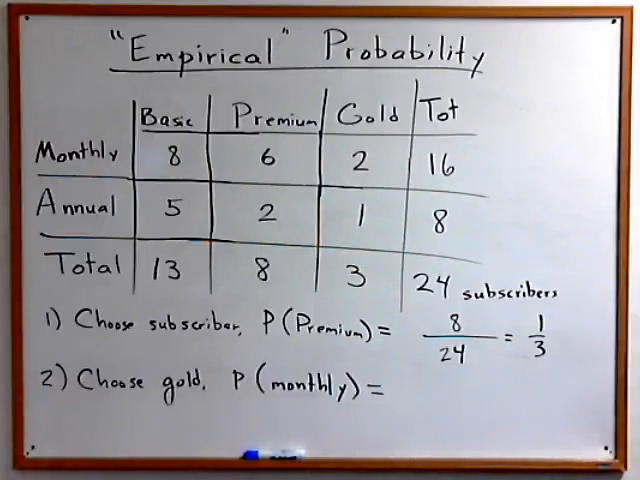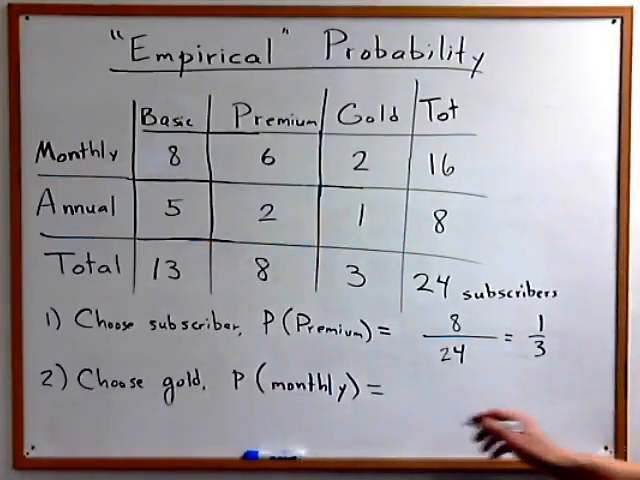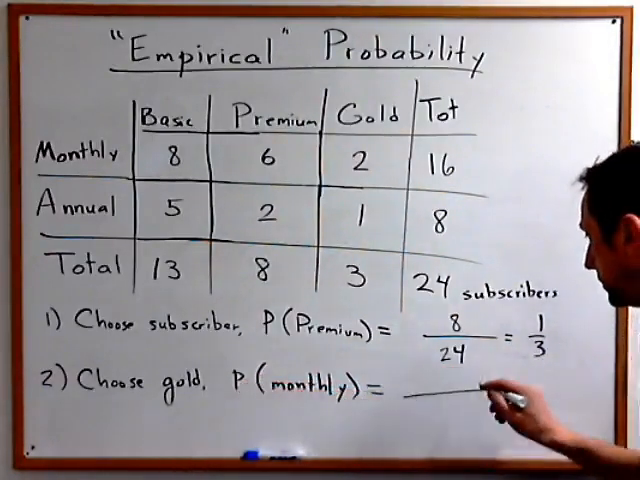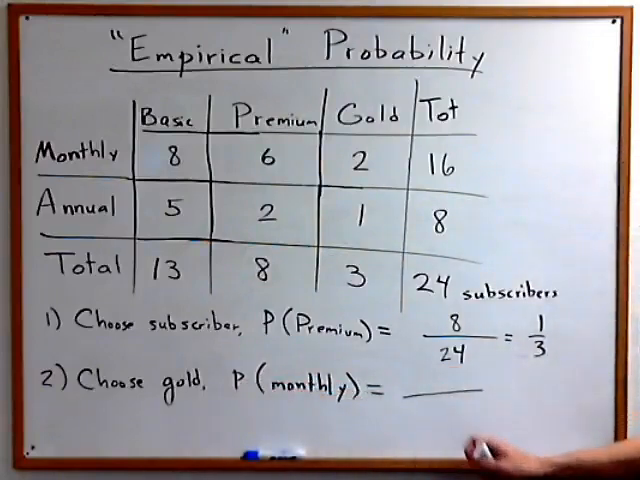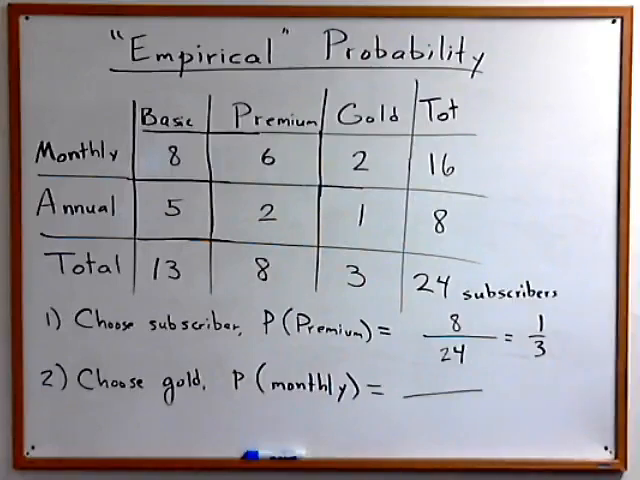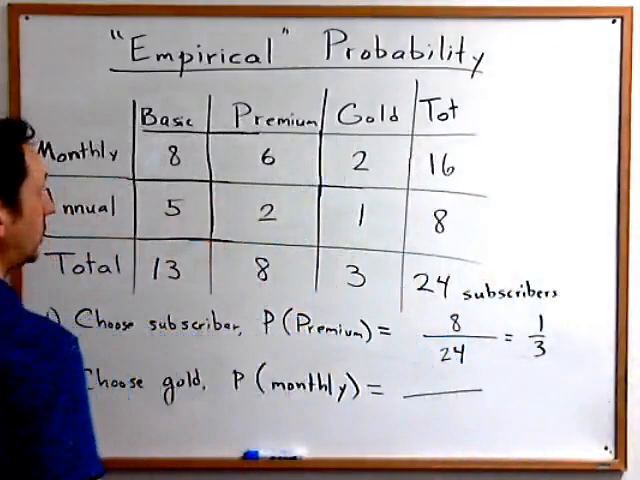Question number 2. If you choose a gold member, what is the probability that he subscribes monthly? We know that probability is always a fraction. And on the bottom of the fraction, we put the group from which we are choosing. In this case, we're not choosing from among all the subscribers. It's a conditional probability based on the condition that we are looking at gold members only.